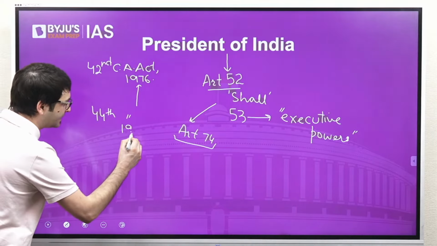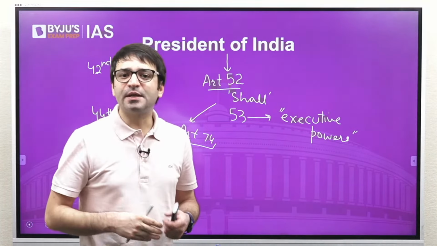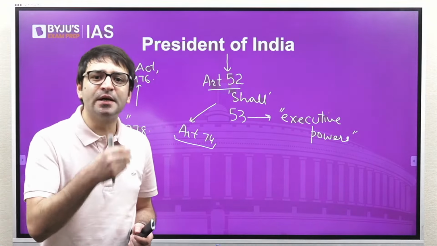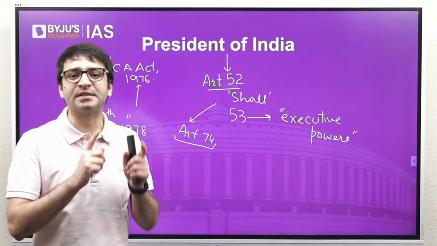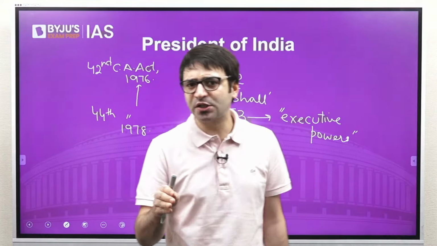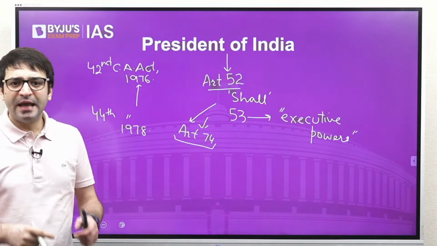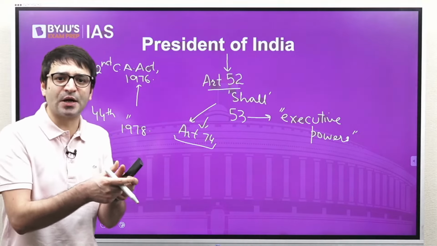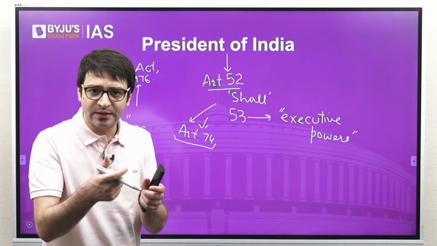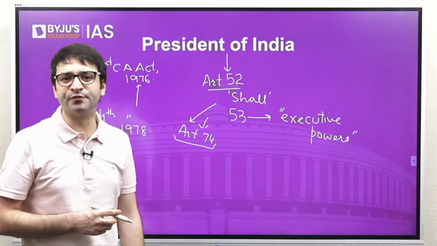the 44th Constitutional Amendment Act in 1978 added a few more lines. Provided the President may ask for reconsideration of that advice. But whatever advice is re-tendered to the President, that becomes binding on the President of India. So we have had 2 very important amendments of far-reaching consequences vis-a-vis the office of the President when it deals with Article 74. Any advice of the Prime Minister and his Council of Ministers is binding on the President of India. The President may only ask for reconsideration, that too only once. But whatever advice is re-tendered, that becomes binding on the President of India.